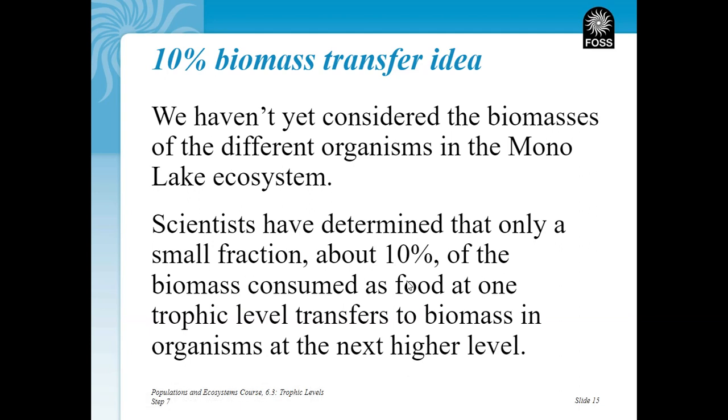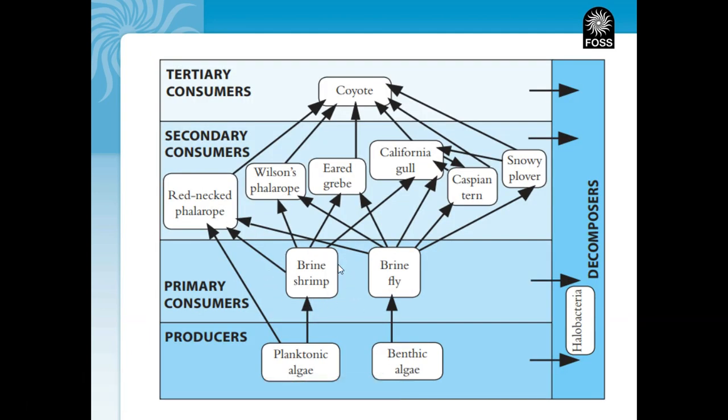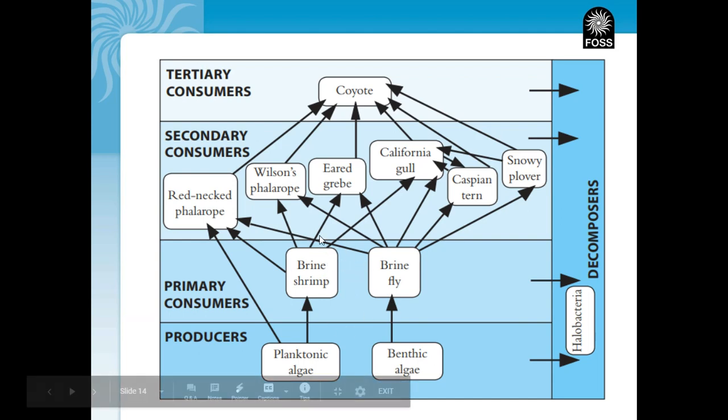Well, what does that even mean? If our brine shrimp were to eat, let's say, 100 grams of algae, they would only store about 10%, 10 grams, in their bodies.